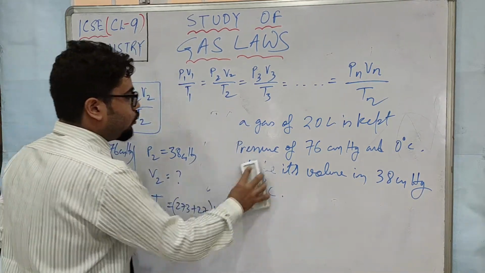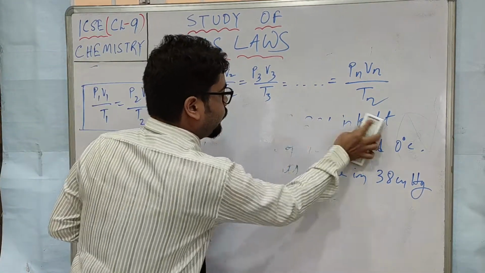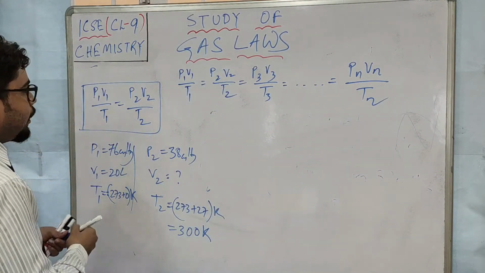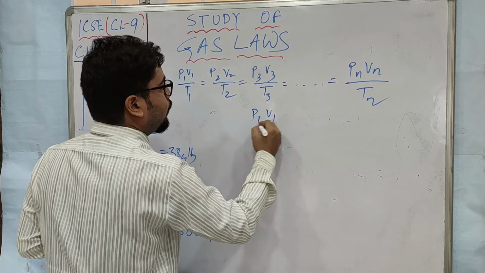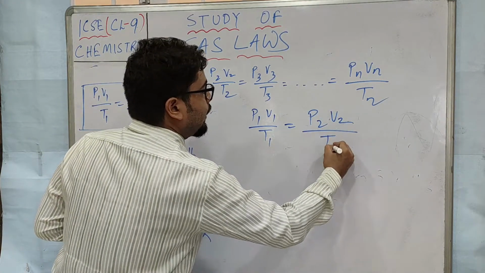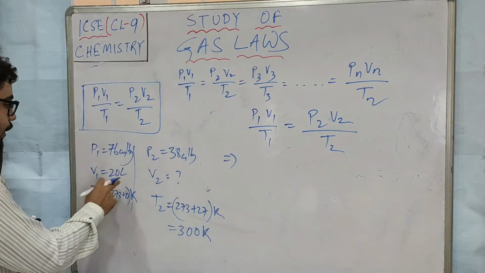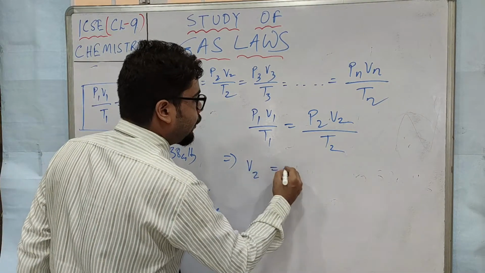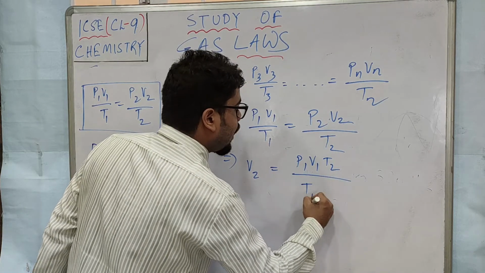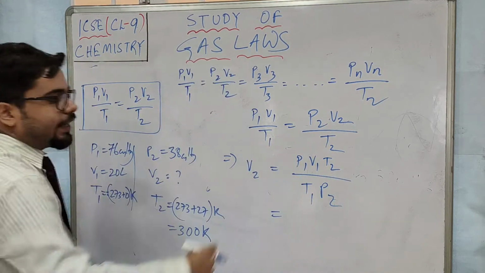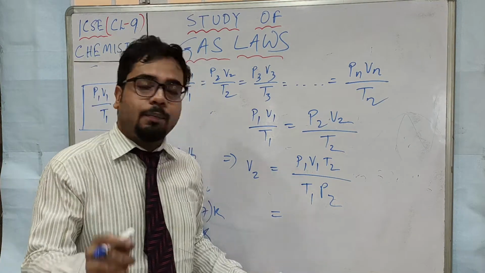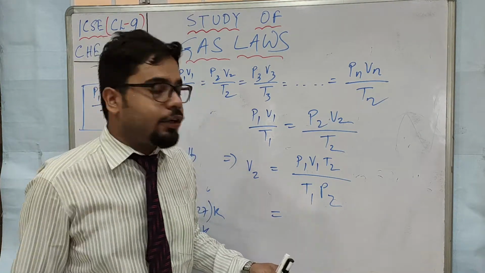I hope you all have noted down the question, okay, and I will just write down this formula: P1 V1 by T1 equals P2 V2 by T2. We have to calculate what? V2, right? So directly I am writing V2 equals P1 V1 T2 by T1 P2, right? You can check if it is wrong. Please don't forget to remind me by putting a comment down in the video, okay?